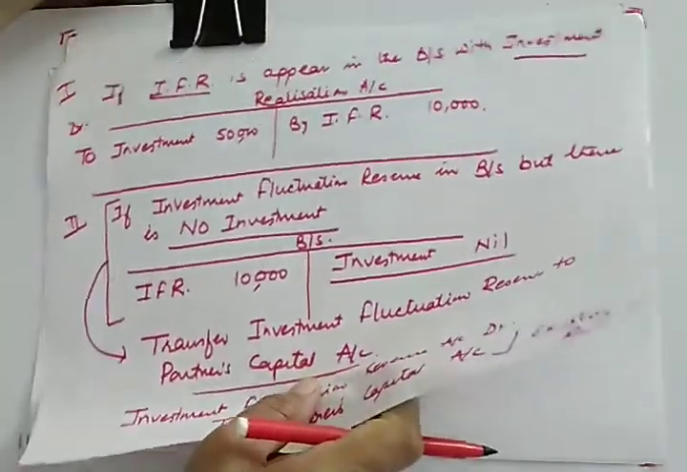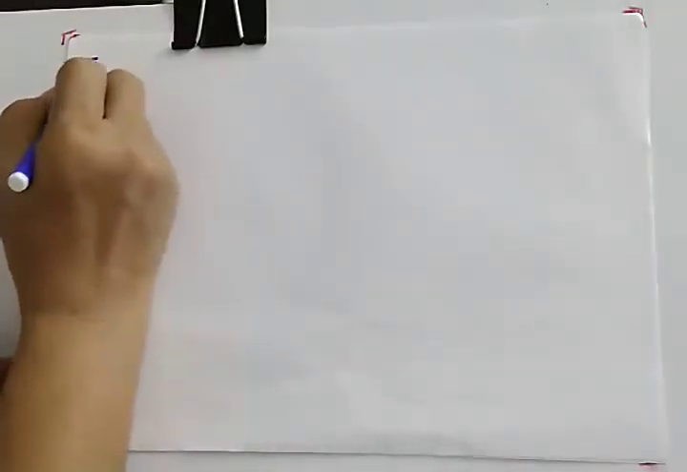Now let us discuss the third important adjustment, which is workman compensation fund, or treatment of workman compensation reserve. Let us see how this important reserve is treated, and you will find that in most of the cases this workman compensation reserve used to come in the board exam. So you need to be very careful while doing its treatment.